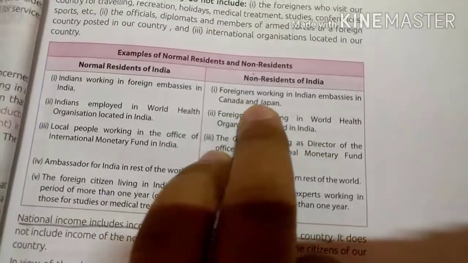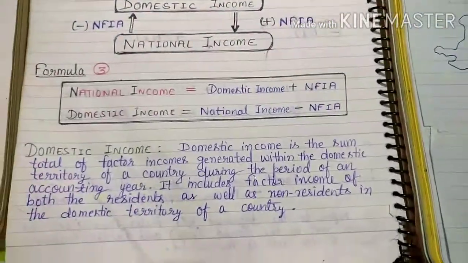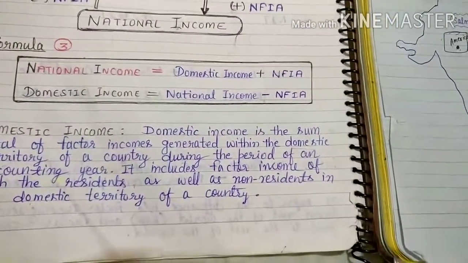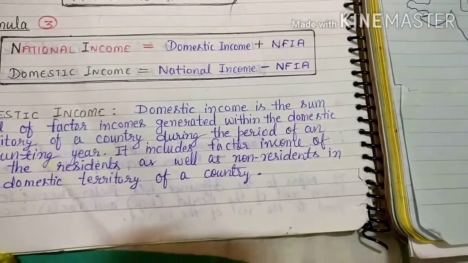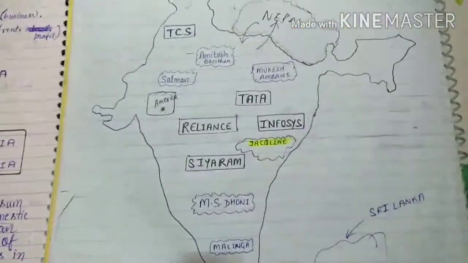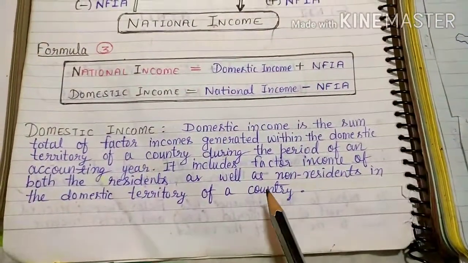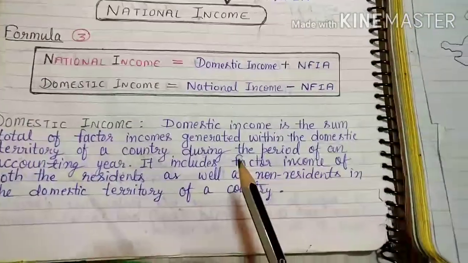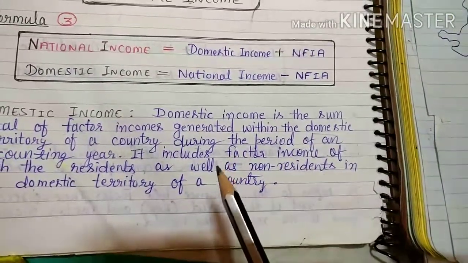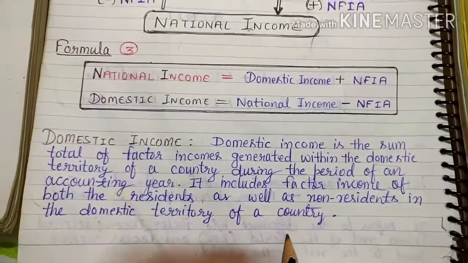Foreigners working in Indian embassies in Canada and Japan will be called non-residents of India. So those who are working inside the domestic territory of India, whether normal residents or non-residents, their income will be included in the domestic income of a country.